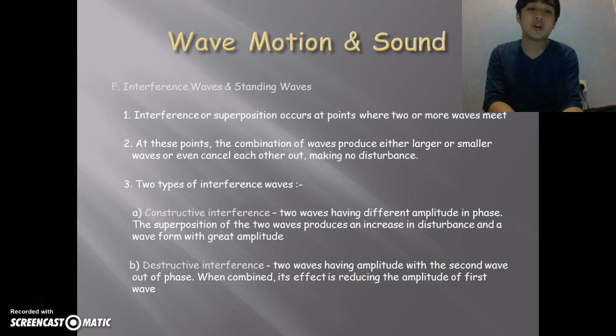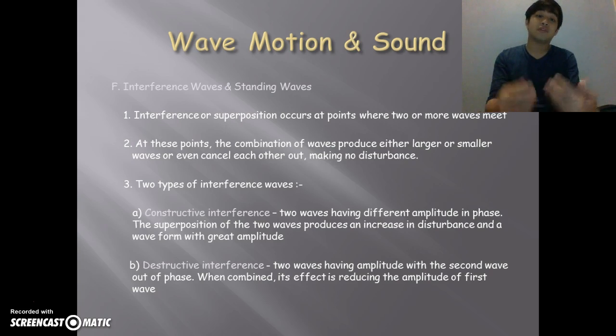The superposition of the two waves produces an increase in disturbance and a waveform with greater amplitude. For destructive interference, the second wave is out of phase. See the difference? The constructive is in phase, while the destructive is out of phase.